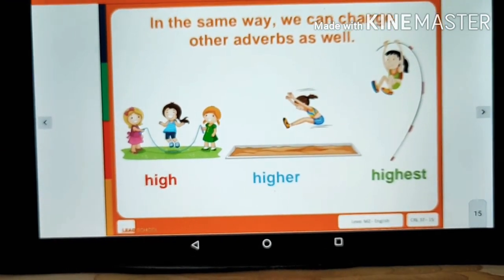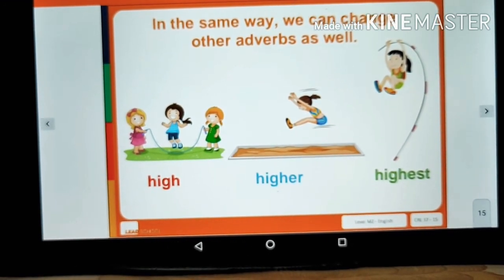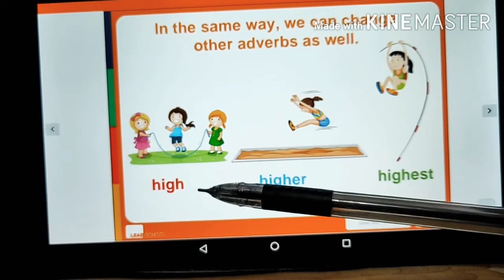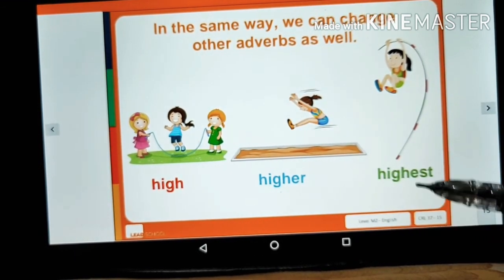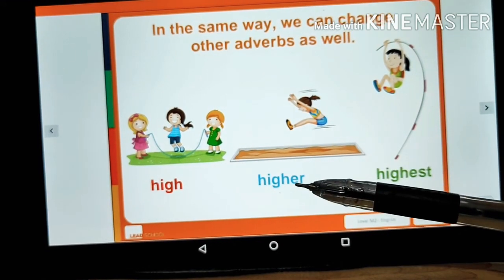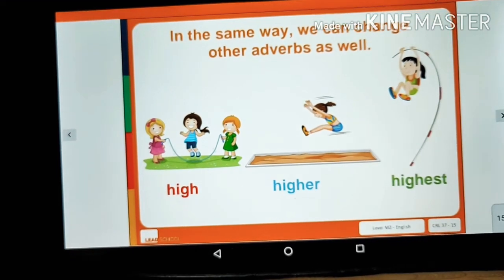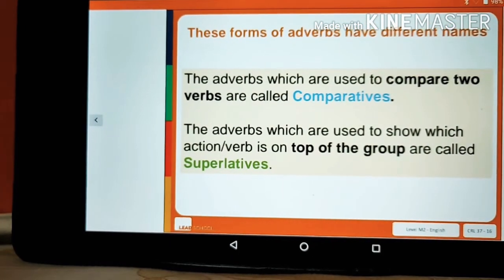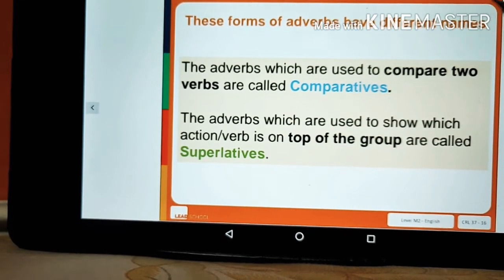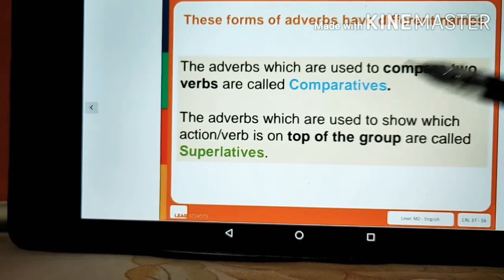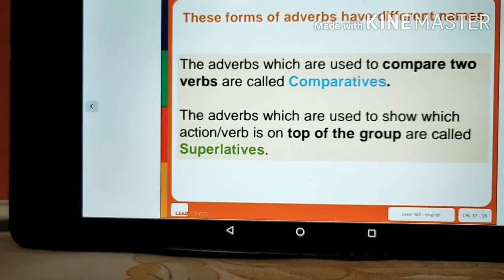So in the same way we can change other adverbs as well. As you can see, high, higher, highest. So we have added er and est. These forms of adverbs have different names. When we compare two verbs, they are called comparatives.